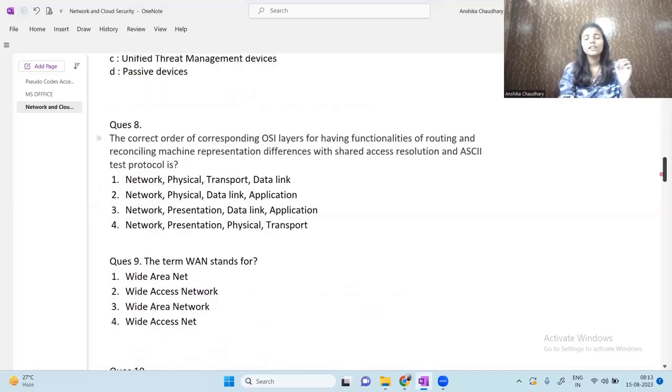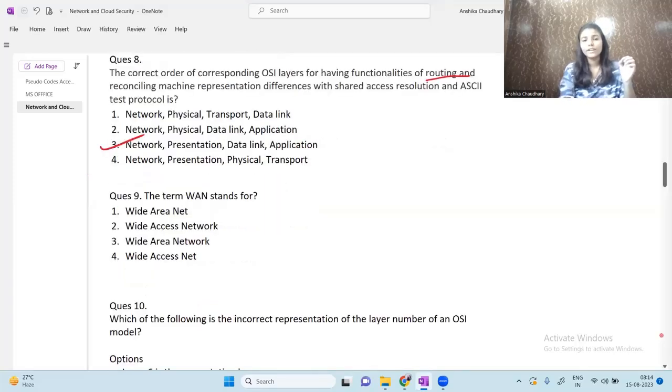Next question is, the correct order of corresponding OSI layers for having functionalities of routing and reconciling machine representation difference with shared access resolution and ASCII text protocol is. So the correct arrangement of these layers: network layer, then presentation layer, then data link layer, and application layer. Network layer is useful for routing, then presentation layer is for reconciling, and the remaining layers are for the remaining services.